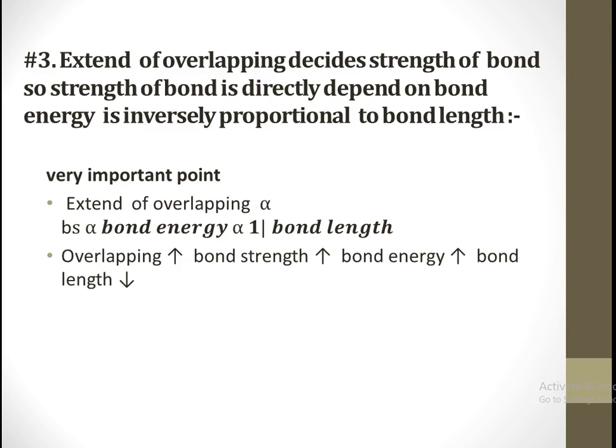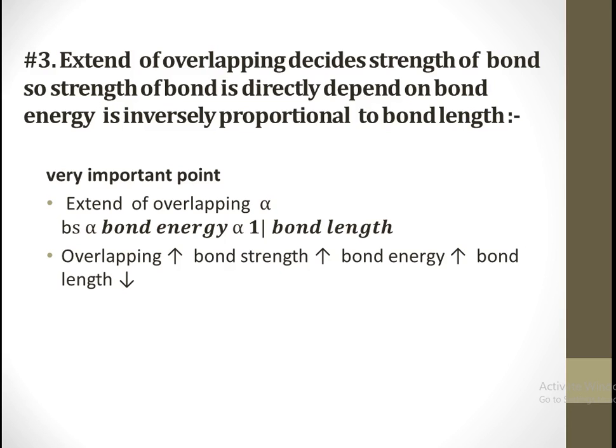The extent of overlapping is directly proportional to bond strength. Bond strength is directly proportional to bond energy. Bond energy is inversely proportional to the bond length.